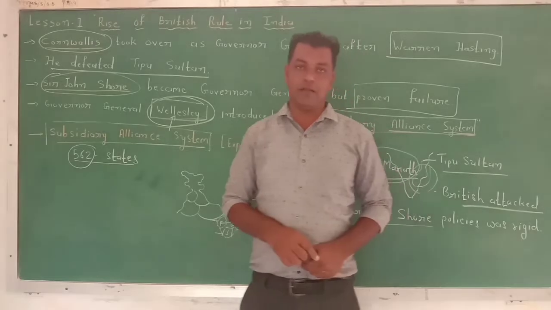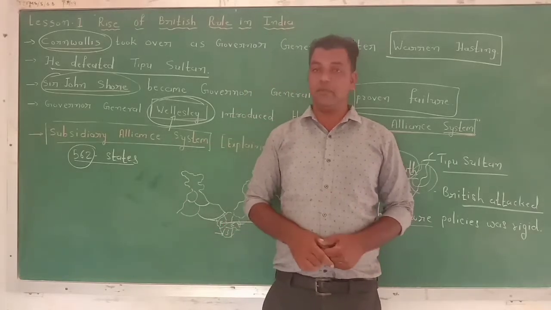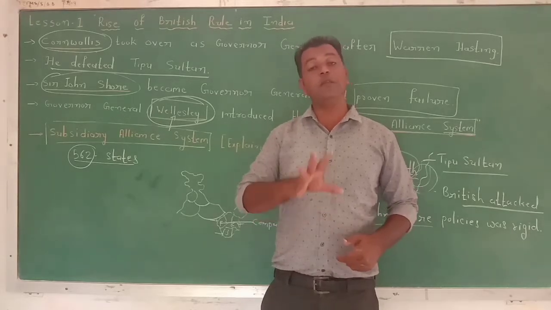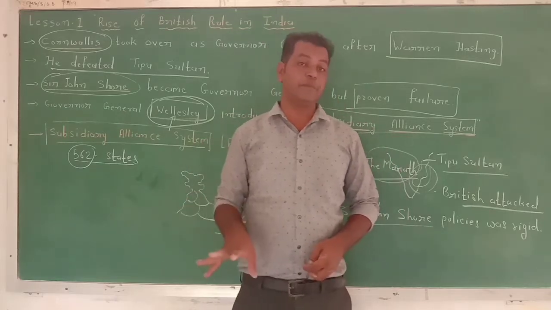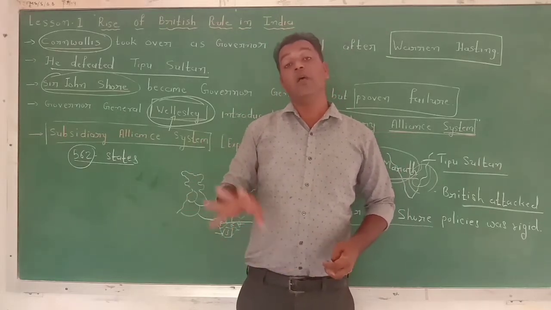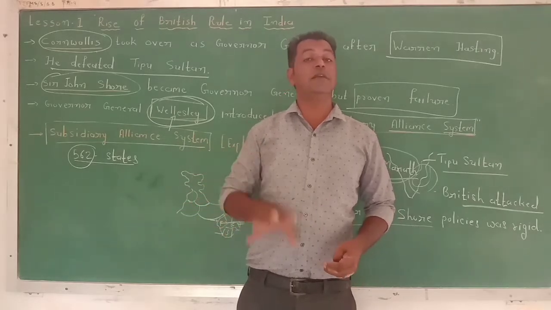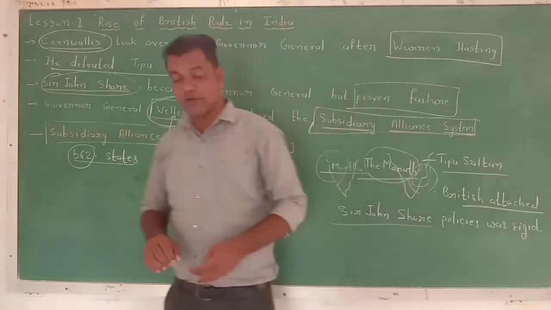Without informing the British, they could not make any agreement, and one of the representatives always remained present in the kingdom or princely state involved under this project. Now, as a result, what happened?